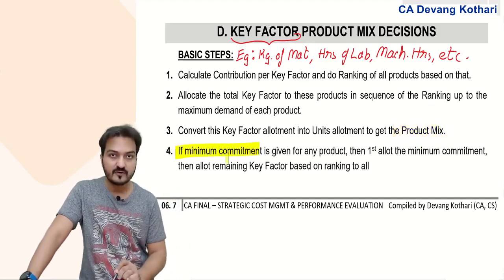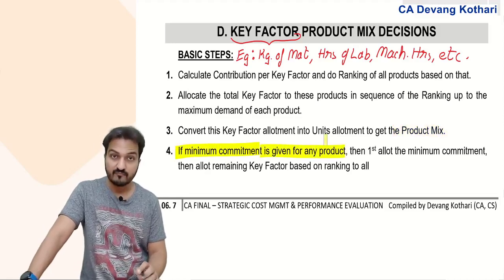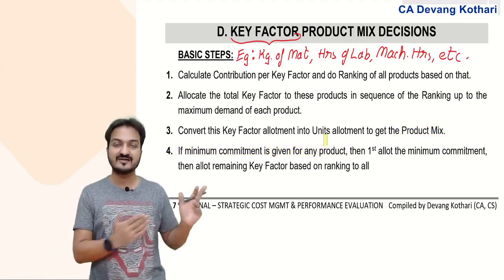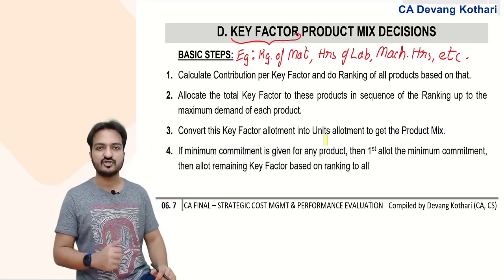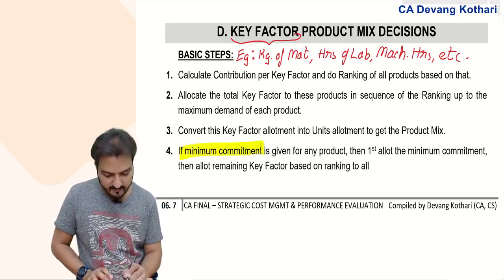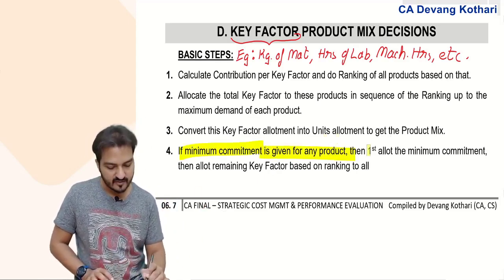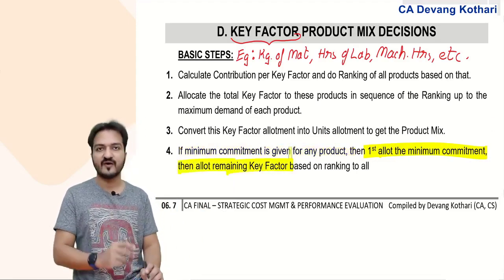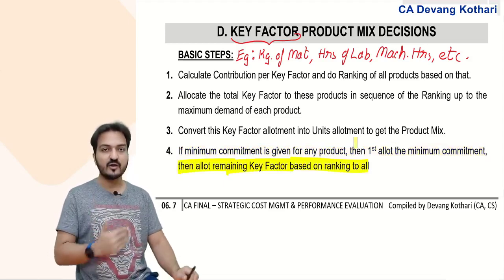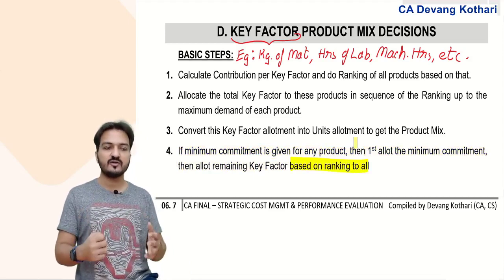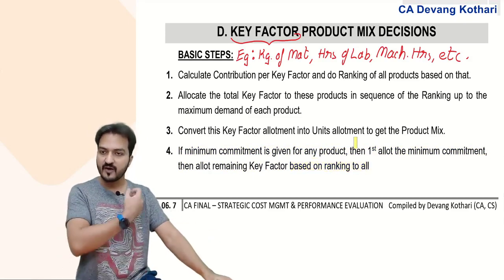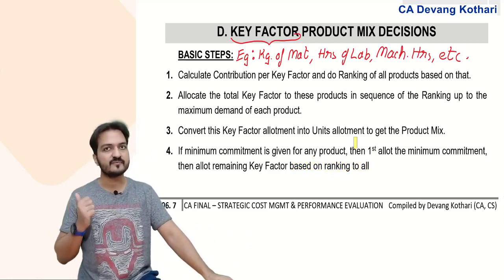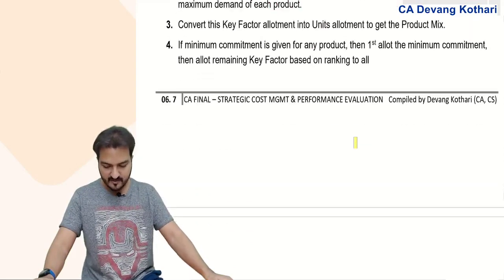Now, if any minimum commitment is given for any product. Maybe in some questions you are given that for this product you have to make at least this many units. That is called minimum commitment. We had done such adjustments in many questions. If minimum commitment is given for any product, then first allot that minimum commitment, then allot the remaining key factor based on the ranking. So first you allot the key factor to the extent of minimum commitment. Everyone's minimum commitment you fulfill first. Then the balance key factor you allot based on ranking. Done? Yes. Okay. These are the basic steps.